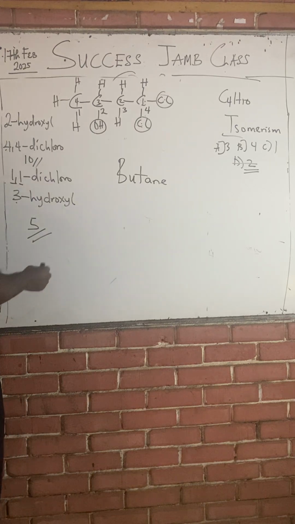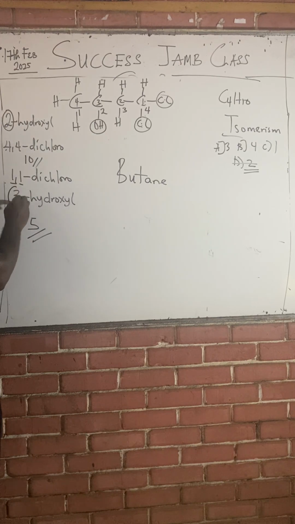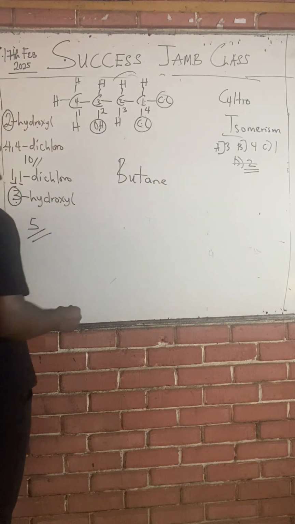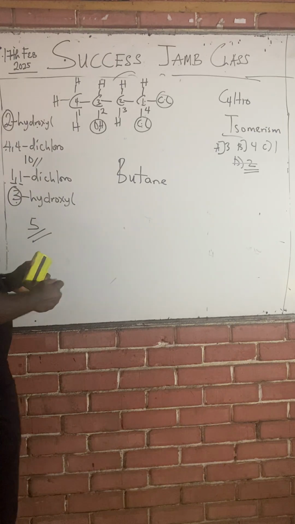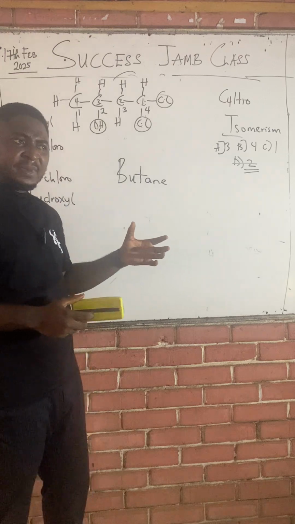So class, we're not just looking at the total number and who is lesser. We're looking at the hydroxyl group. This one has hydroxyl group on carbon 2. And this one has hydroxyl group on carbon 3. Who is lesser? 2 is lesser. So we'll go with the numbering that gives our priority functional group a lesser number.